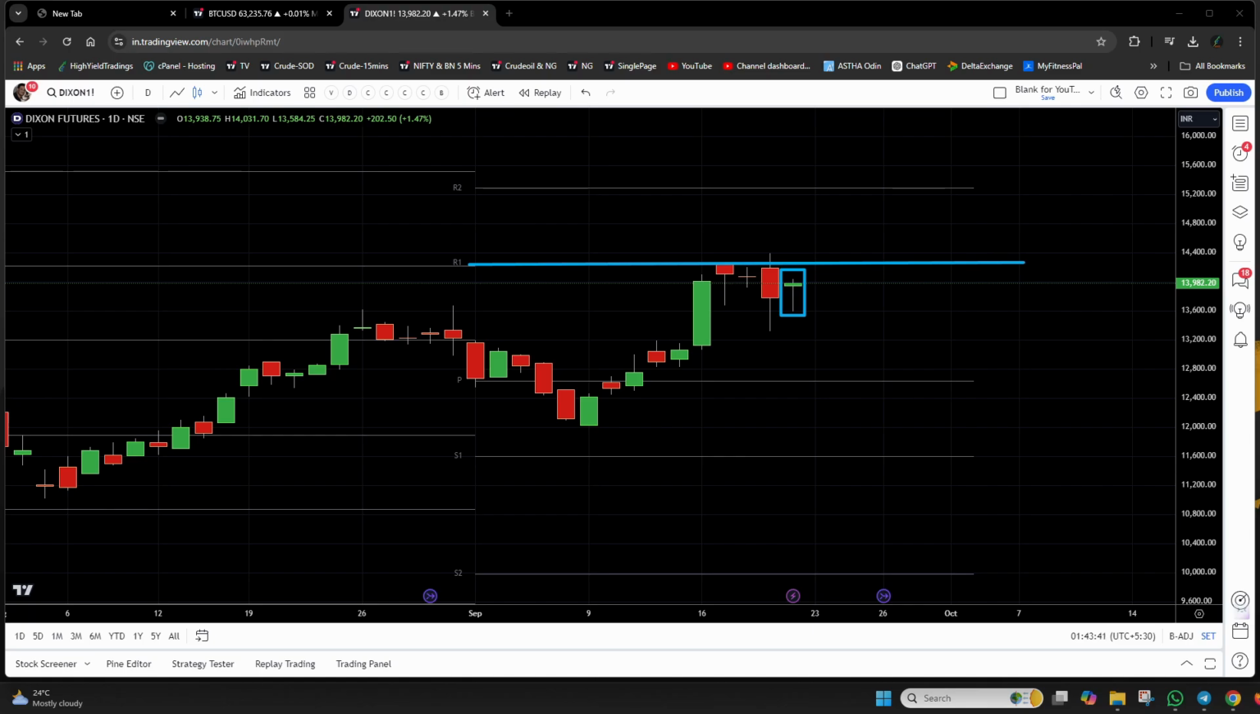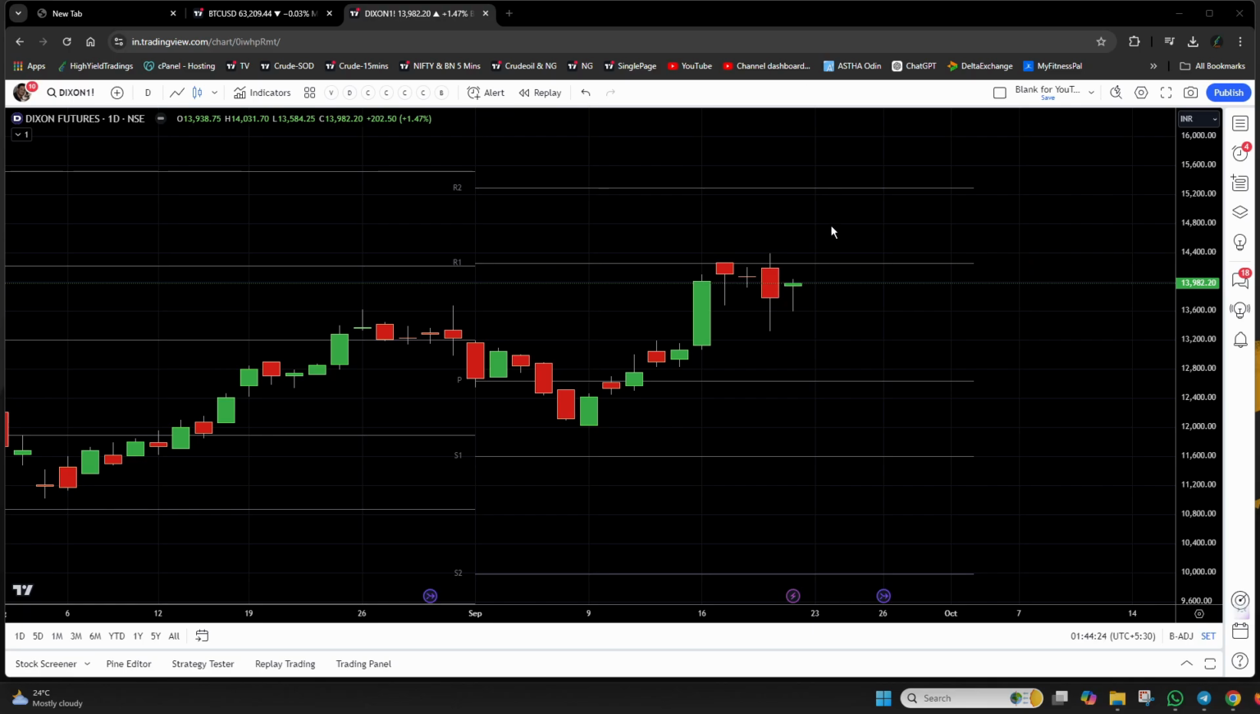Why am I saying that it is a very strong resistance? Because this pivot point has been restricting the prices from going up. First attempt, second attempt, third attempt, and fourth attempt. So over the last four candlesticks, the pivot point, that is R1, has not allowed the prices to go up. Hence, it becomes a very strong resistance, and that would be our second confirmation.